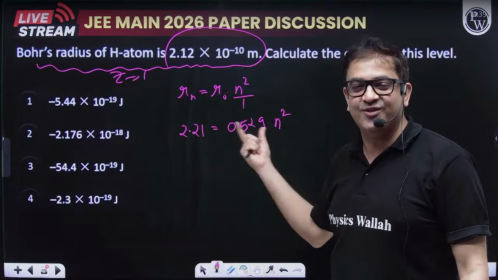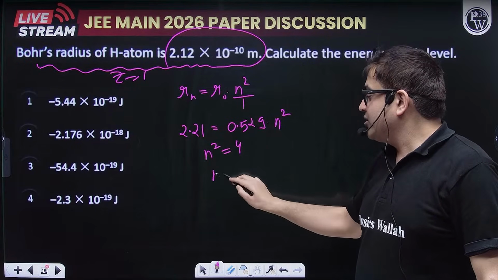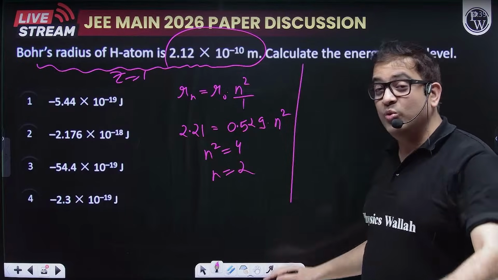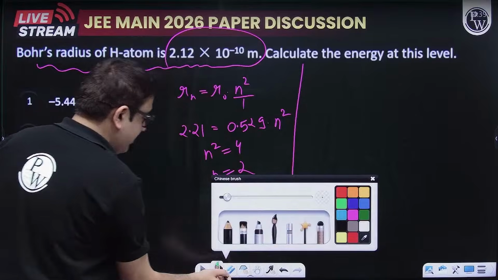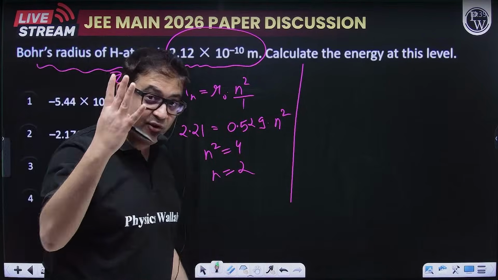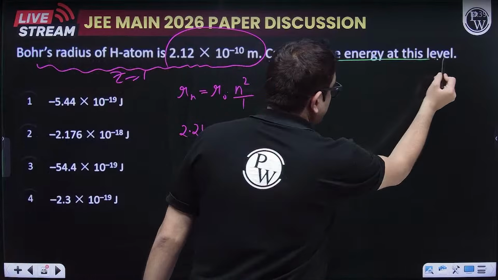This is just 4 times. Because n square is 4, n will be 2. No multiplication or division also. Just see, piece of cake, walk and eat and enjoy the cake. 4 marks you'll get also. So n is 2 and you are supposed to calculate energy.